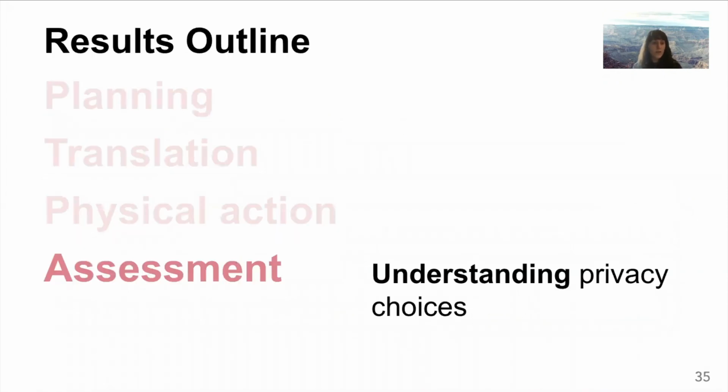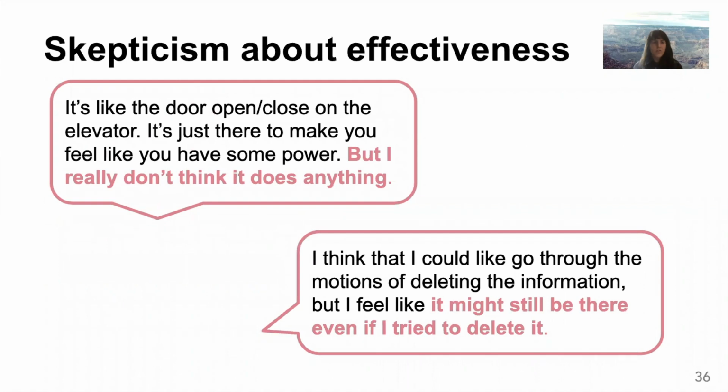Next, we can talk about assessment, or how users understand the privacy choices that they've executed. Overall, many users were skeptical about the effectiveness of privacy choices. One said it's like the door open close on the elevator. It's just there to make you feel like you have some power, but I really don't think it does anything. Another said, I think that I could go through the motions of deleting the information, but I feel like it might still be there even if I tried to delete it.